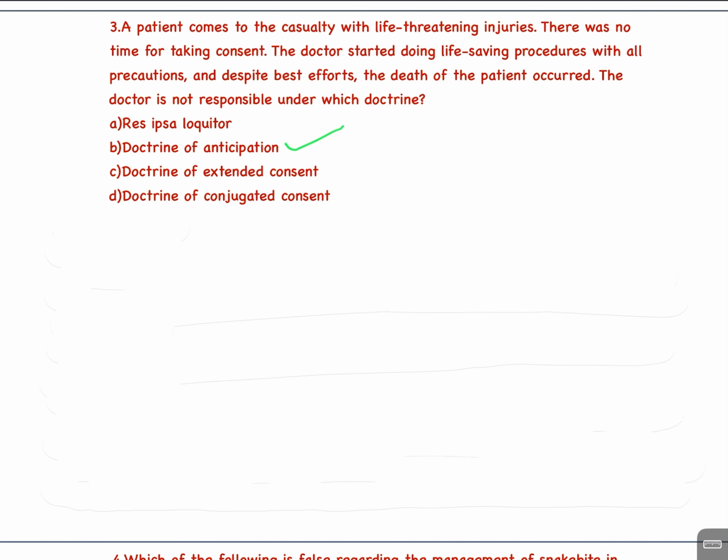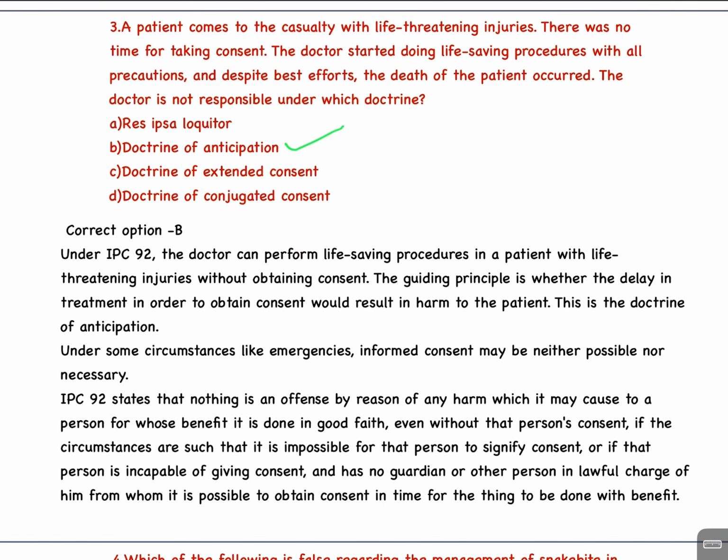Doctrine of anticipation। Under IPC 92, the doctor can perform life-saving procedures in a patient with life-threatening injuries without obtaining consent. The guiding principle is whether the delay in treatment in order to obtain consent would result in harm to the patient. This is the doctrine of anticipation. Under some circumstances like emergencies, informed consent may be neither possible nor necessary.